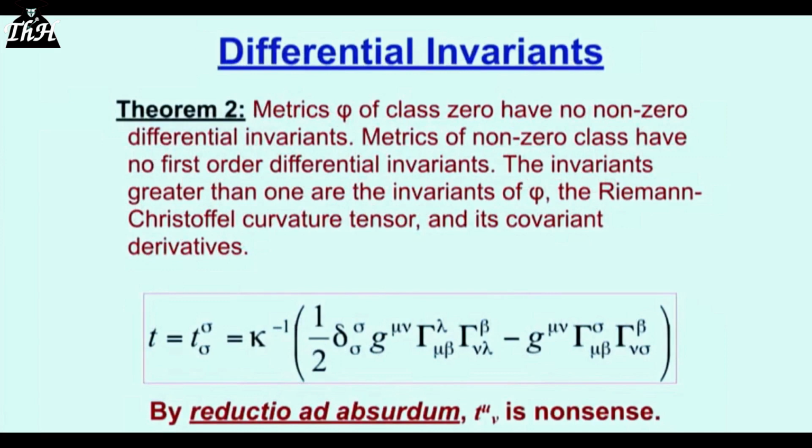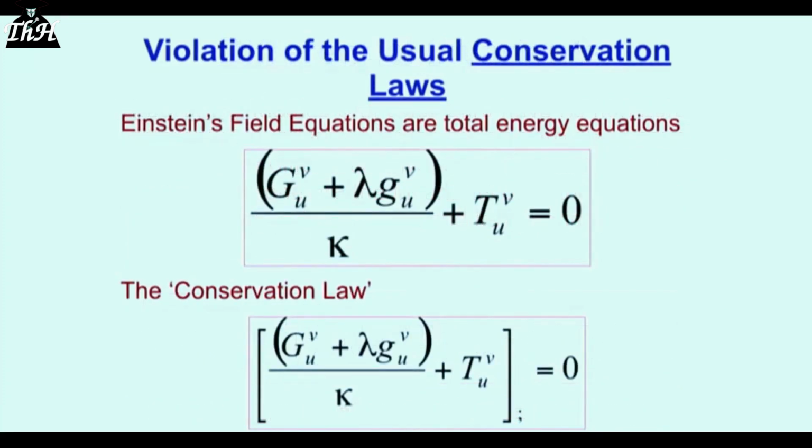Metrics of class 0 of any number of variables n are characterized by the necessary and sufficient condition that their Riemann-Christoffel curvature tensor vanishes identically. Now, I've put a note. The Riemann-Christoffel curvature tensor for Einstein space-time does not vanish identically. So we're in this thing. Differential invariance. Theorem 2. Metrics phi of class 0 have no non-zero differential invariance. Metrics of non-zero class have no first-order differential invariance. The invariants greater than 1 are the invariants of phi, the Riemann-Christoffel curvature tensor, and its covariant derivatives. So we've got a definition, we've got theorem 1 and 2.